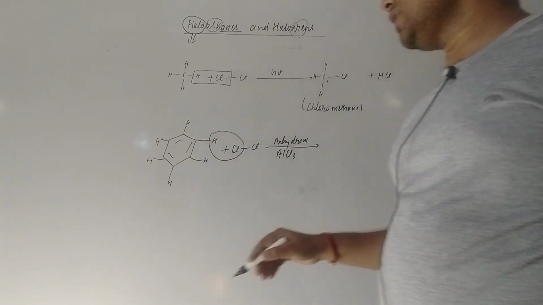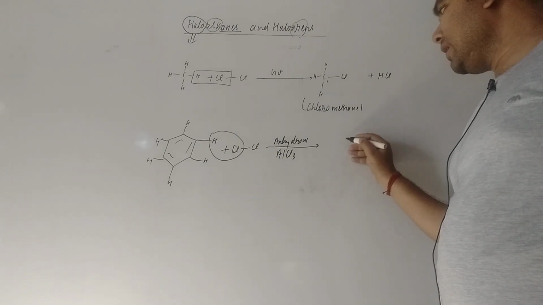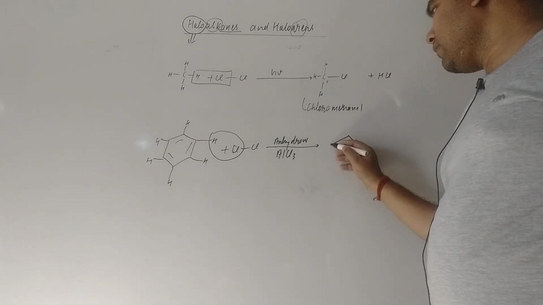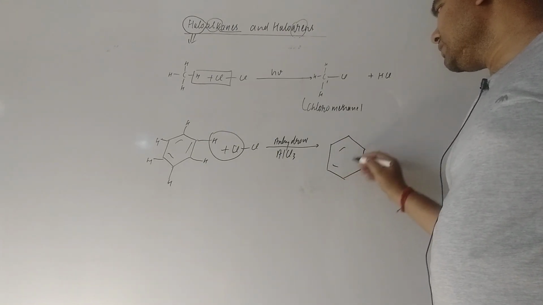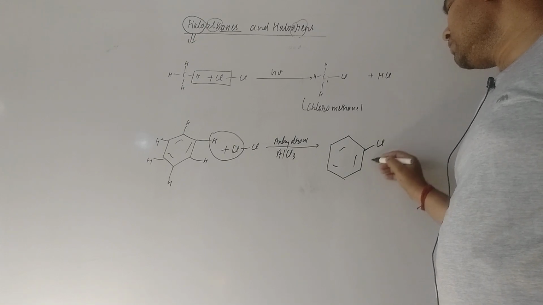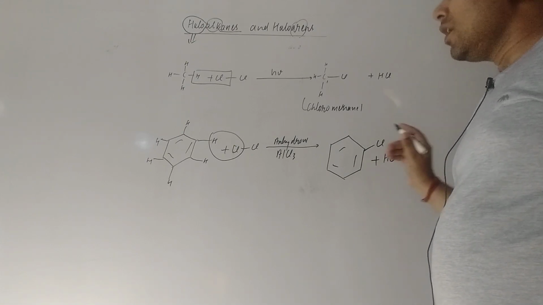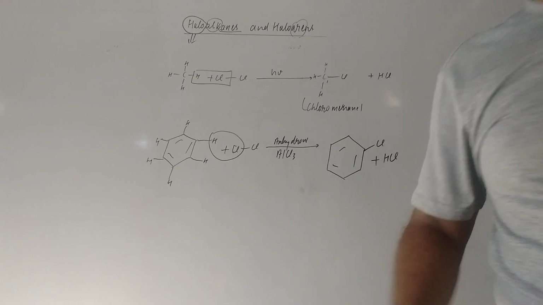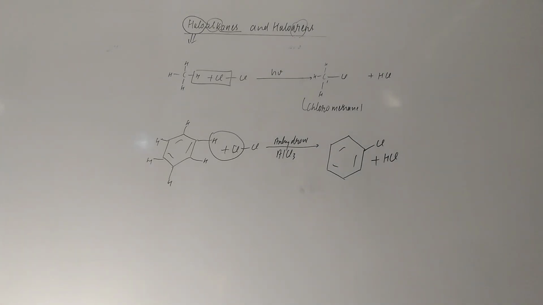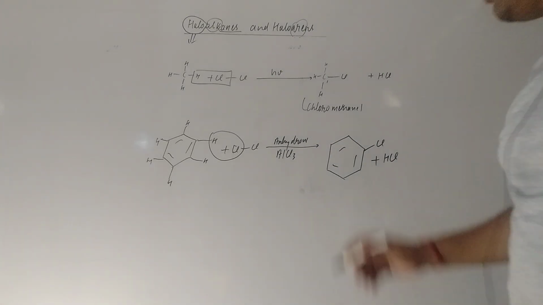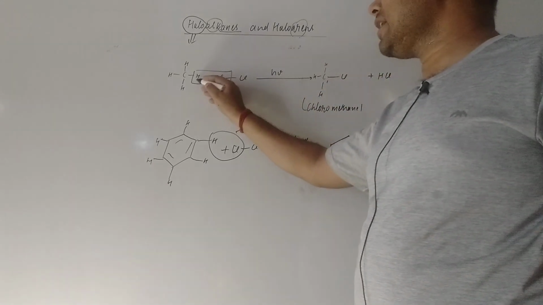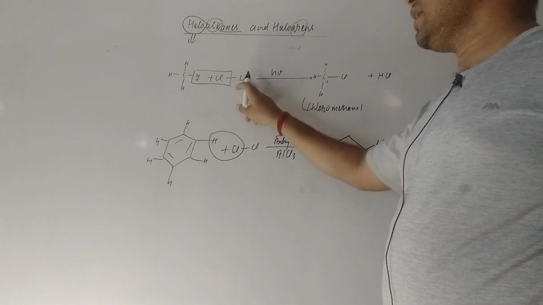HCl is going to come out, and you will find a halogen atom attached here. In all these cases, a hydrogen atom is being replaced by a halogen atom.